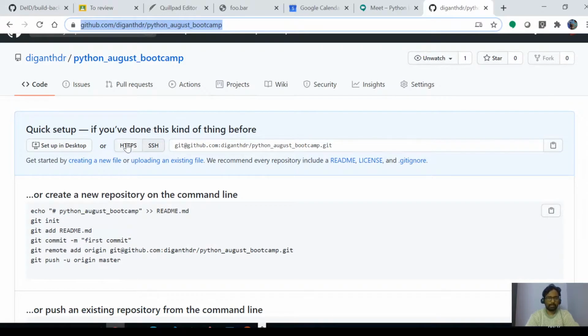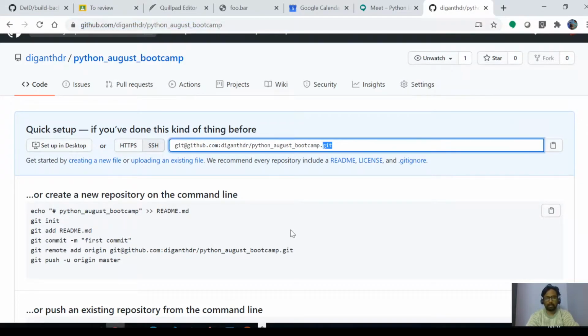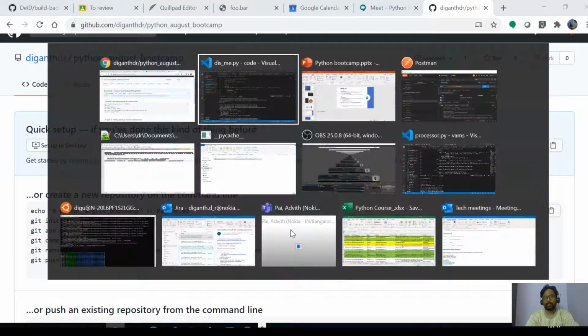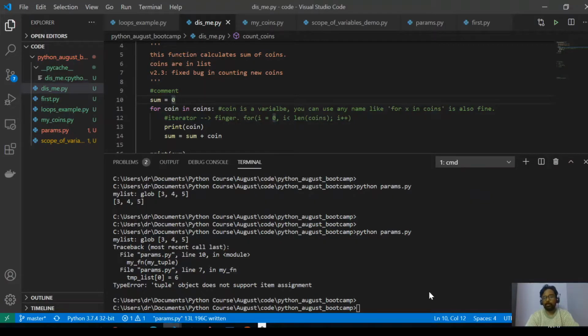You can either check it out or download it as a zip, and then you can modify the code, and it will also help you to learn how to use Git. Git is nothing but a code management tool. That means different versions can be stored, and comments and all these things can be stored in Git. So you'll get used to that.